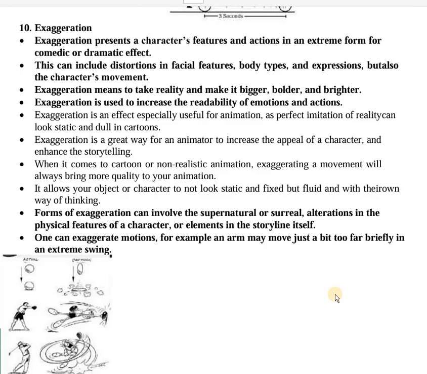So exaggeration is an excellent tool that the animator can use to increase the appeal of the character and enhance the entire storytelling experience. And exaggeration can go a little to the non-realistic side also, but it does look cute or it does look good.